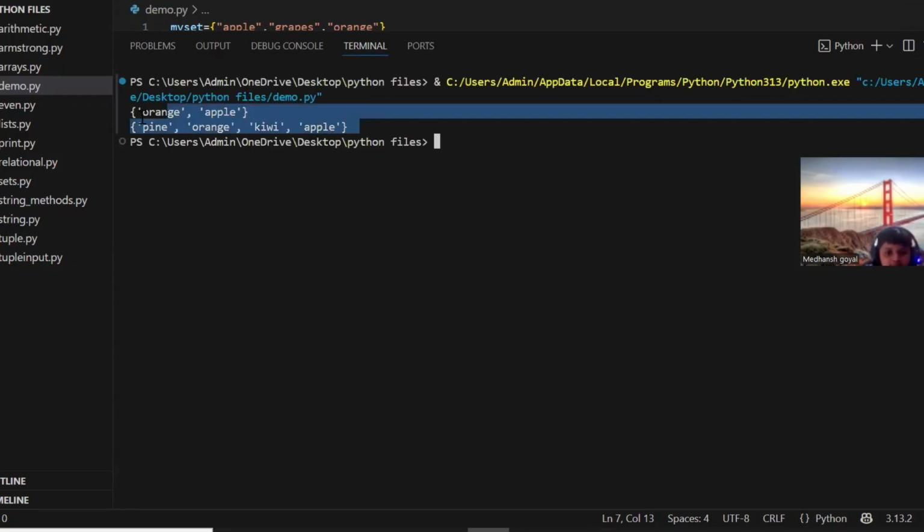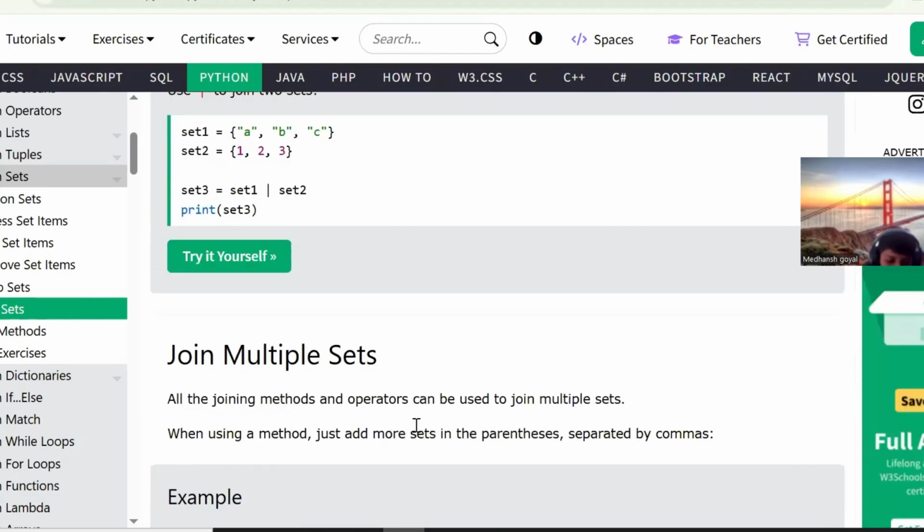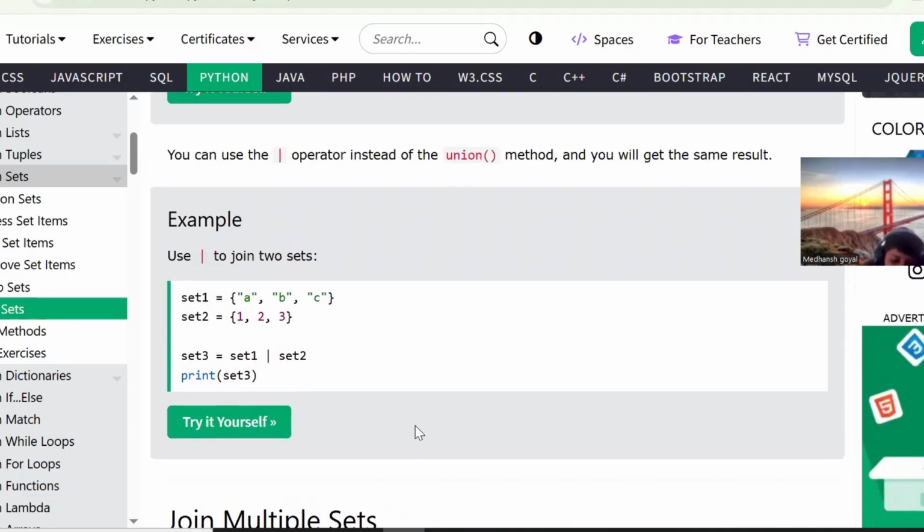Can you see? Yes. Okay. So union to join, or you can use this operator. This will also join two sets. Set 1 and then this operator and set 2. It will also join. You can use any one method. That will be fine. Union and this operator will join the two sets.